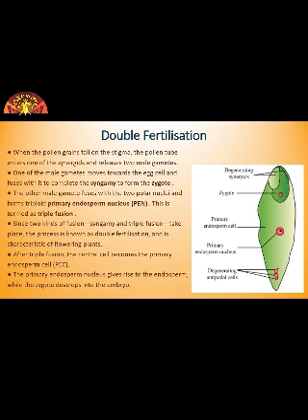So we have seen 2 types of fusion occurred. One is syngamy and one is triple fusion. They take place in an embryo sac. So this phenomena is termed as double fertilization. Then the central cell after triple fusion becomes primary endosperm cell and develops into endosperm, while the zygote develops into embryo. So 2 things will be formed. One is embryo, which develops from zygote, and one is endosperm, which develops from primary endosperm cell.